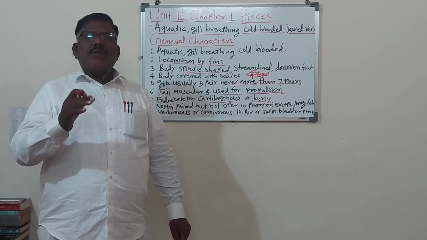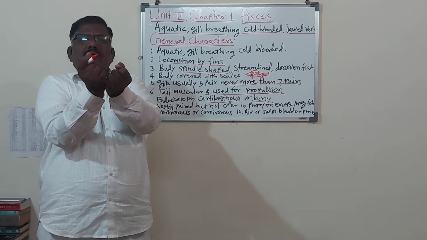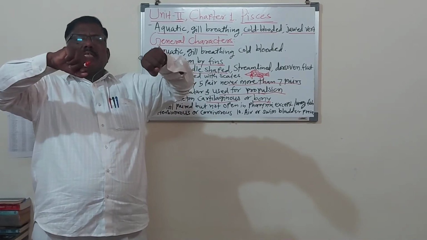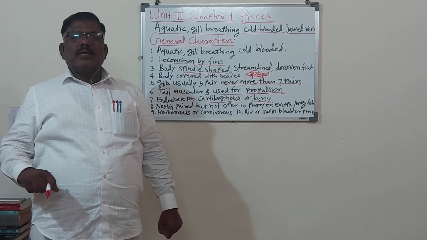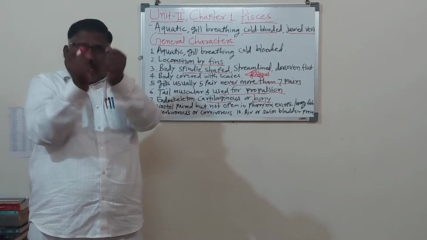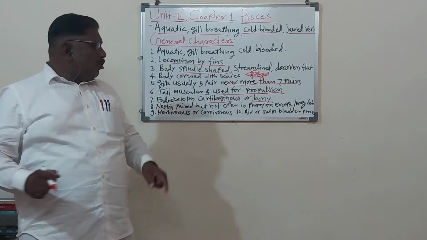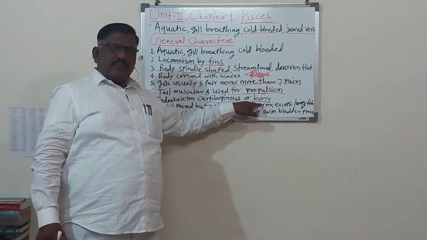So in a marine water fish, if you bend it, it becomes elastic, returning to the original shape. But freshwater fishes, if you turn like this, it will break because endoskeleton is a bony type.